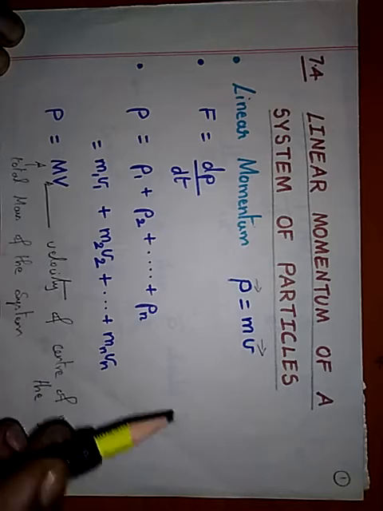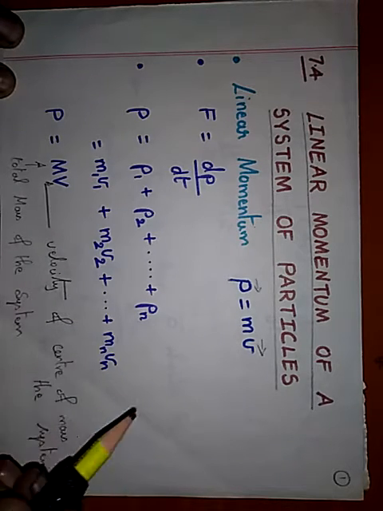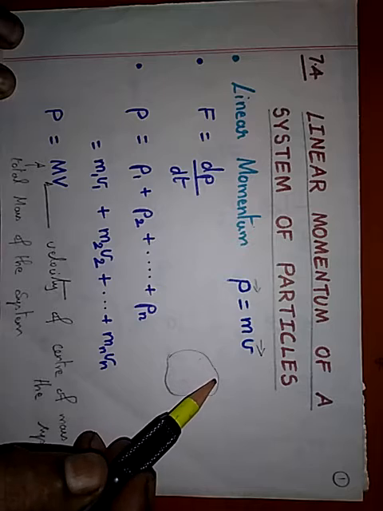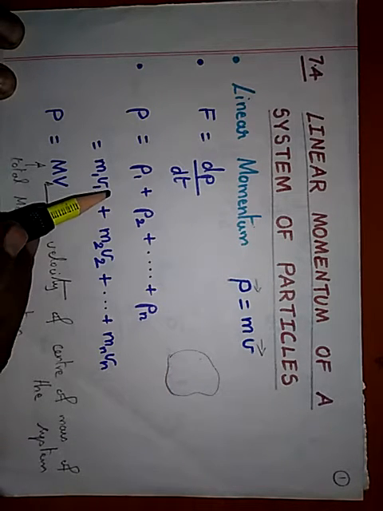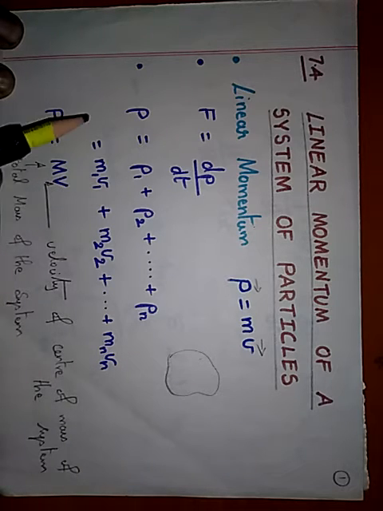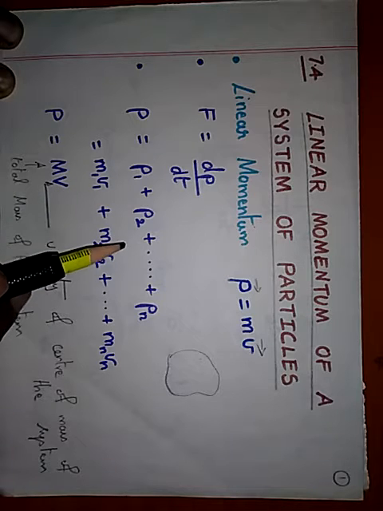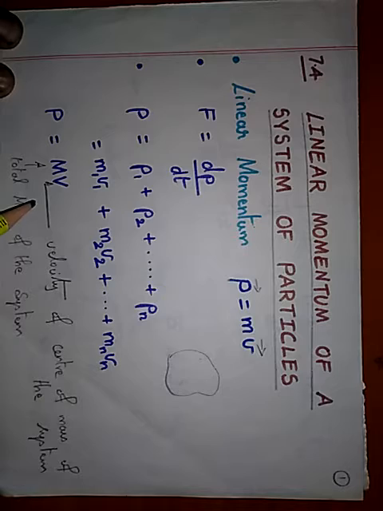So if you consider n number of particles of the complete object, suppose this is the object. If you consider each and every particle, the total momentum is the summation of the individual particle momenta, that is, total P is equal to P1 plus P2 plus P3 and goes up to the nth particle.